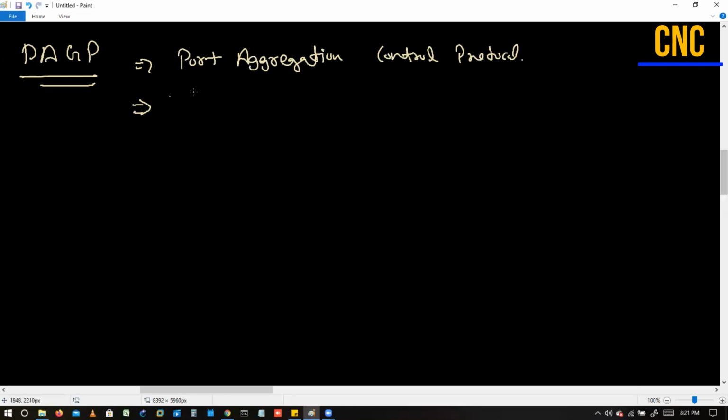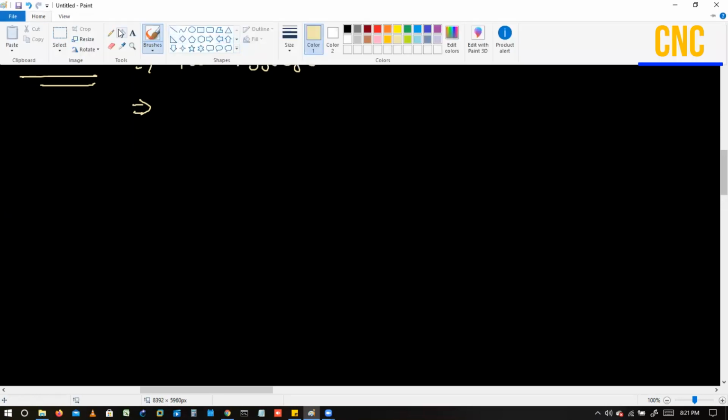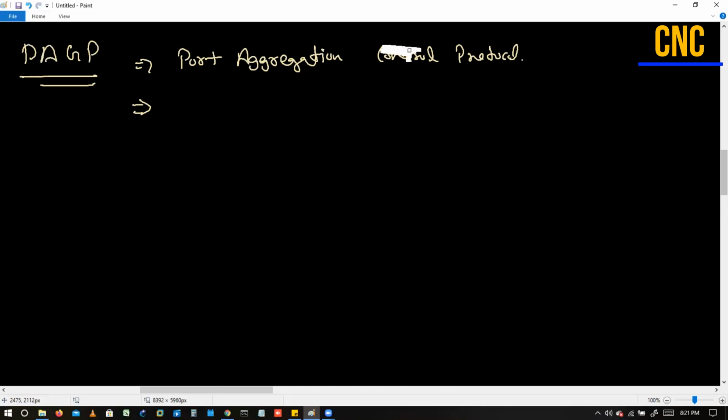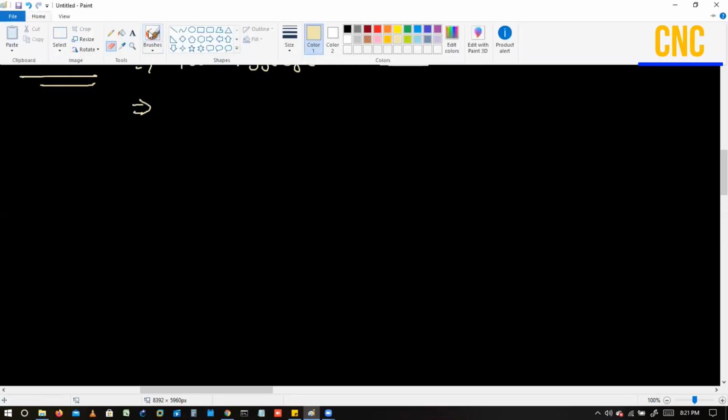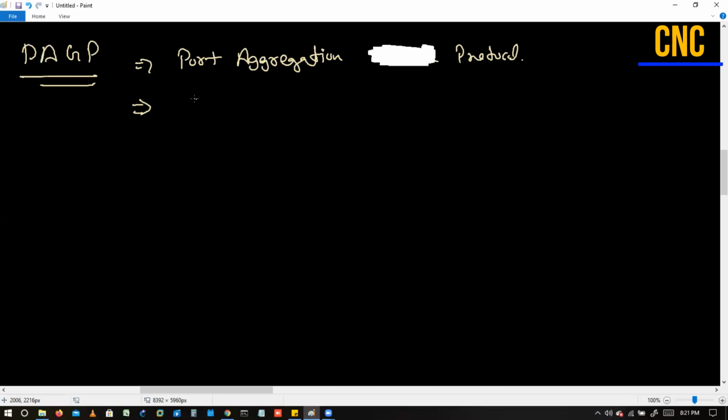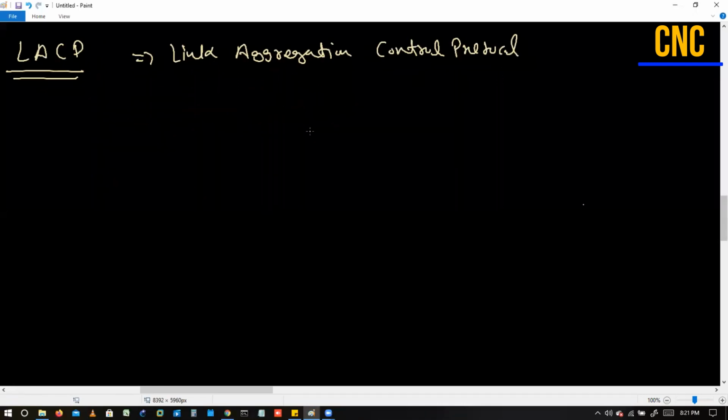Sorry, PAgP is Port Aggregation Protocol, LACP says Link Aggregation Control Protocol. Next, this is your Cisco protocol, and this is your open standard.